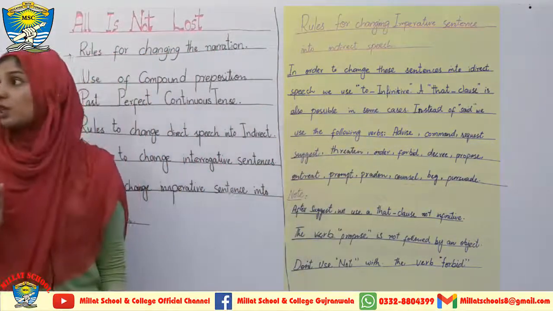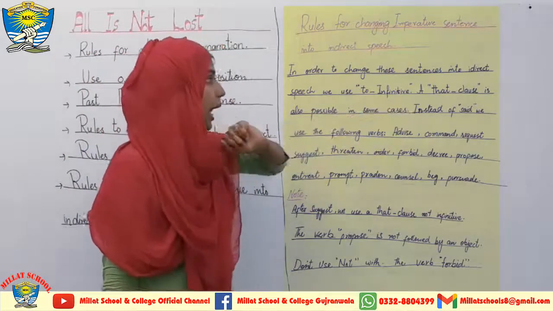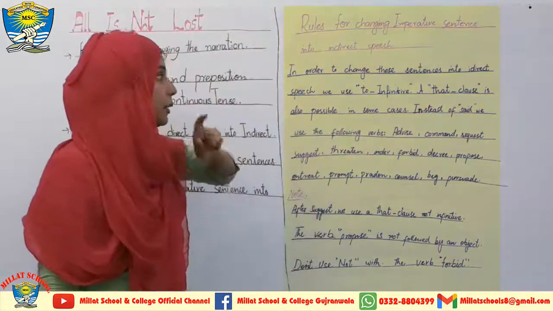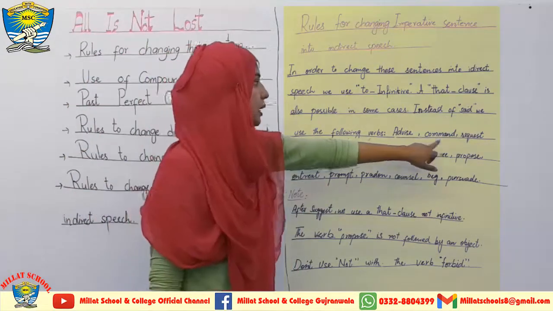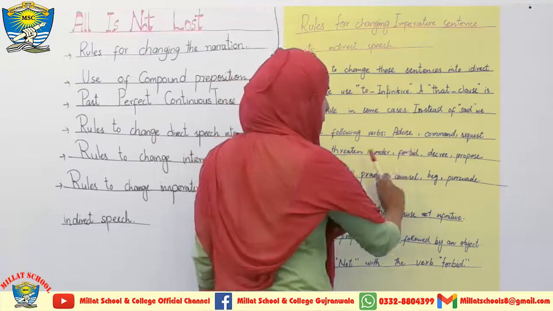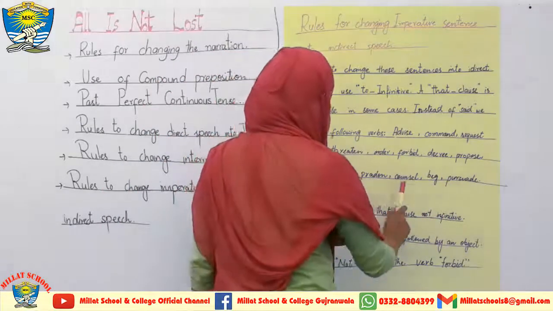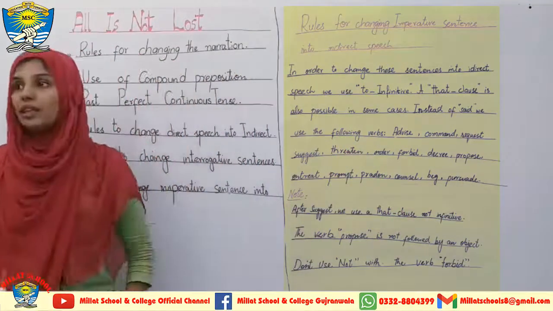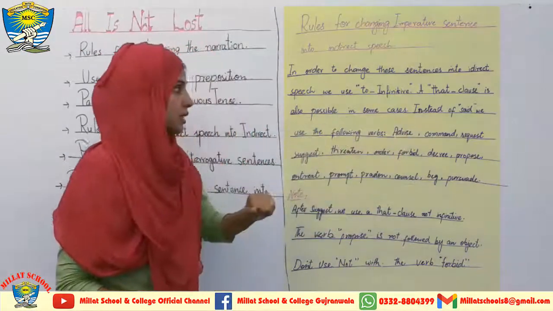First, we use to infinitives, and in some cases we use a that clause, and instead of said you can use the verbs advise, command, request, suggest, threaten, order, forbid, decree, propose, entreat, prompt, pardon, counsel, beg and persuade, etc. All these verbs can be used instead of said in all this type of sentences.